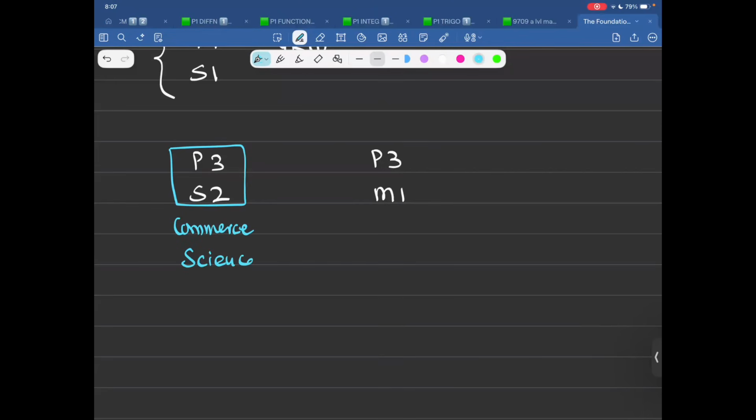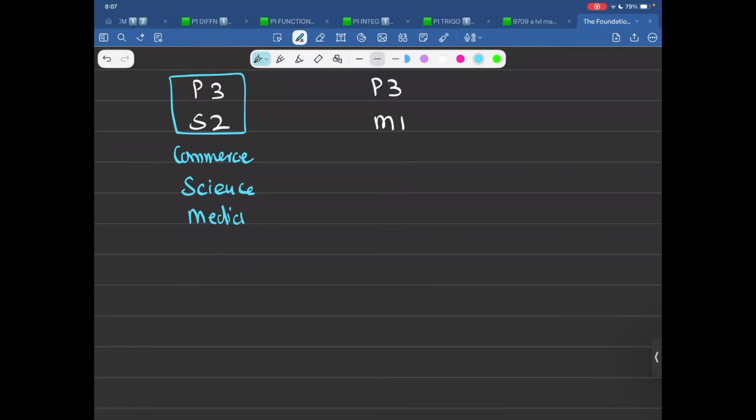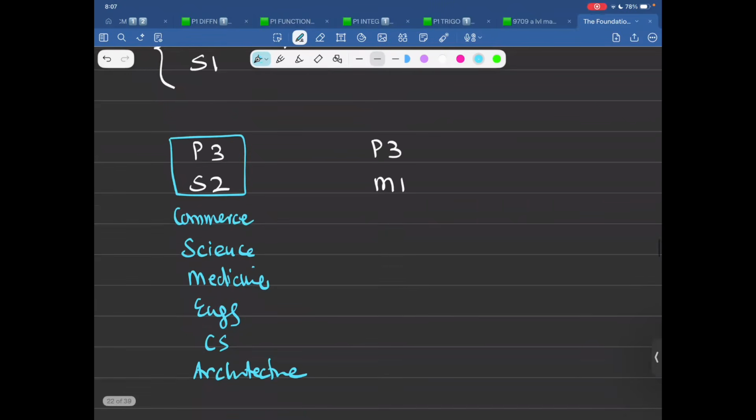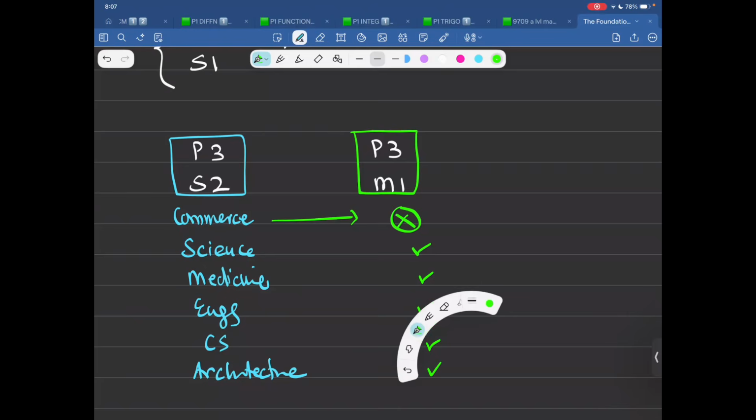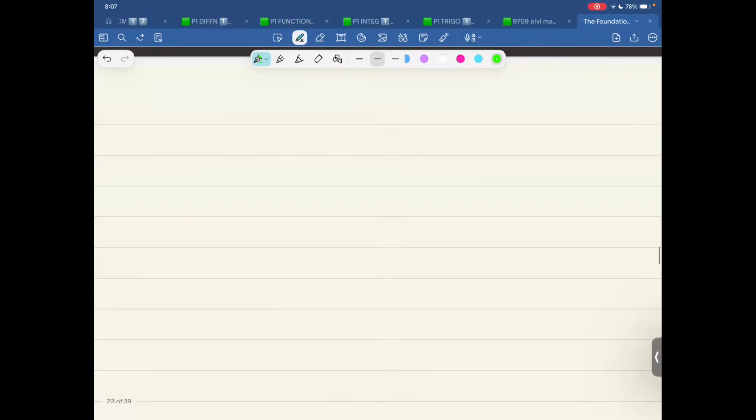This one is for commerce, science, medicine, engineering, CS, architecture. Anyone can take this. Doesn't make a difference as far as P3 S2 is concerned. As far as P3 M1 is concerned, commerce people cannot take it. Science, medicine, engineering, CS, architecture people can take it, but commerce people would have a very hard time doing M1 because the basics of physics is not there. So M1 is tough.